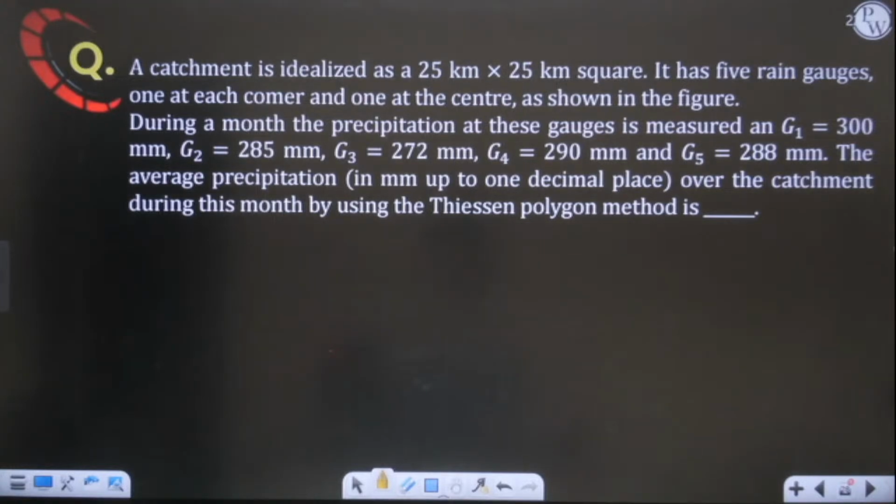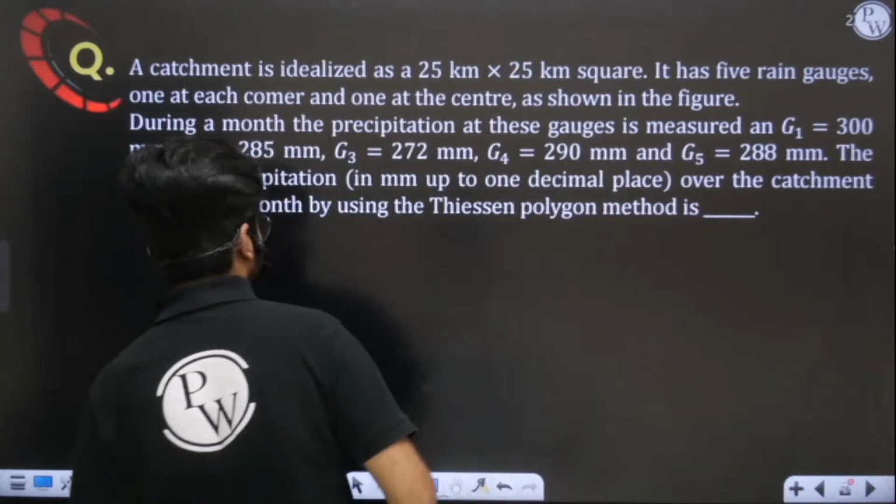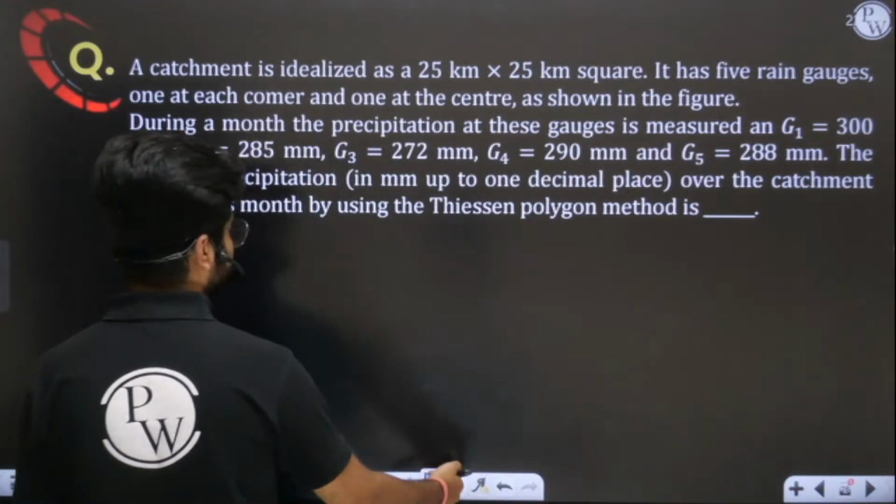In this question it is saying we have a catchment area 25 by 25 kilometer square, and it has 5 rain gauges, one at each corner and at the center. So one is at the center, four are at the corner. The figure is not given to you, so let me draw the figure here.